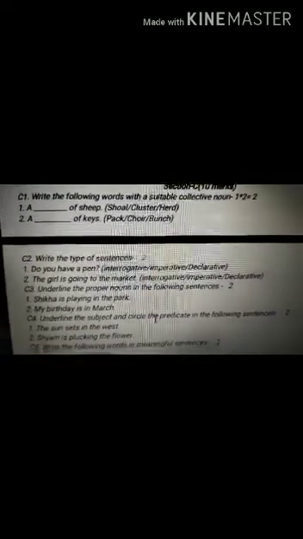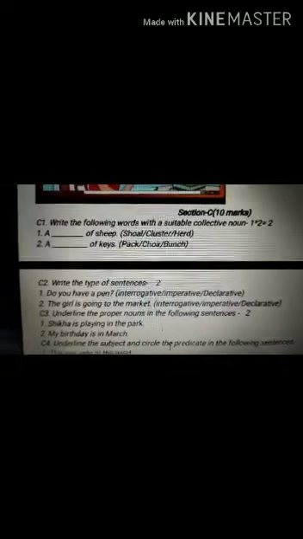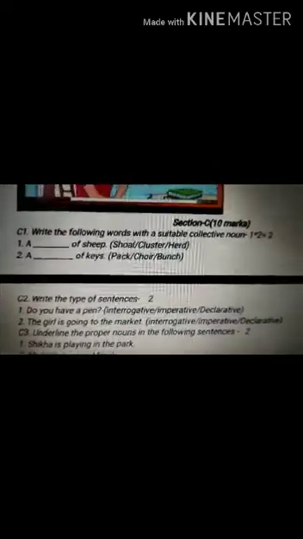Then section C is your grammar. I have explained that section C will be of grammar, and that will be MCQ based, don't worry about it, I have given it over here. It is of 10 marks. And from where will these questions come? I have given you the PDF of 4 chapters of grammar, so the questions will come from there. So you have to go through that.